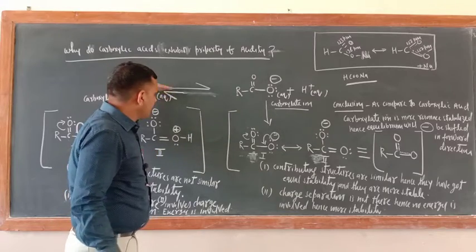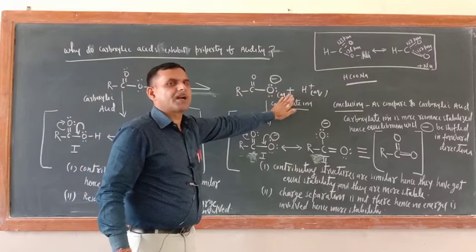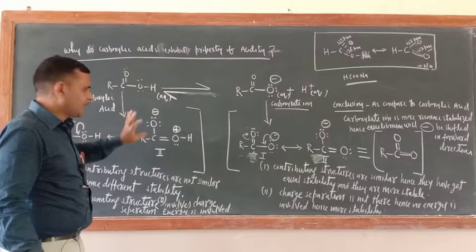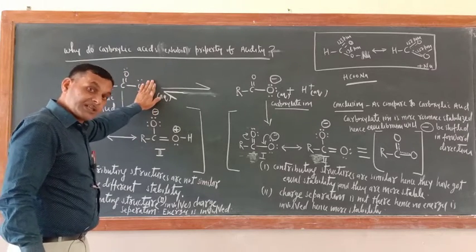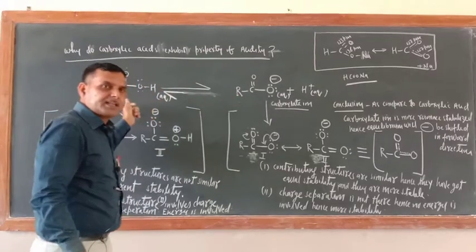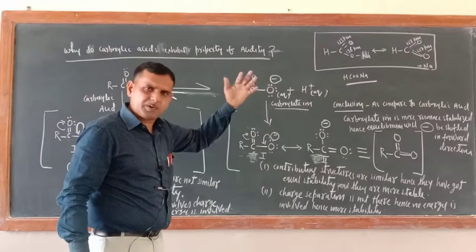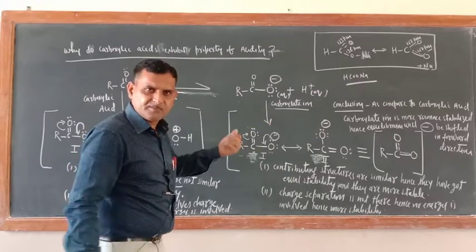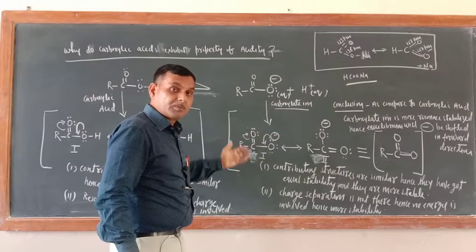They are stabilized and they don't want H positive, they will furnish it. RCOOH has H, but without H, RCOO- has more stability than this one. So it doesn't require H positive. It has to furnish the H positive, and removal of H positive is acidic in nature. Correct? This is the reason, and it is proved by seeing the resonating structure of carboxylate ion.